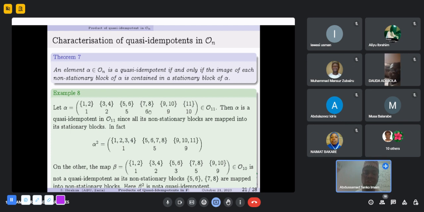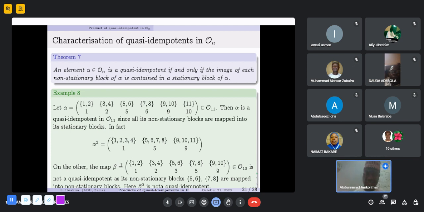But we can see that all the non-stationary blocks are mapped into stationary blocks. This block is not stationary, but it is mapped into this block, which is stationary. This block is not stationary, but it is mapped into a stationary block, that is {5, 6}. Also, this block is not stationary, and it is mapped into a stationary block, which is {9, 10}. You can see that when we square alpha, we obtain an idempotent. In an idempotent, all the blocks are stationary because the image is among the pre-images of the map. Here the image is contained, and here also. So alpha squared is an idempotent.